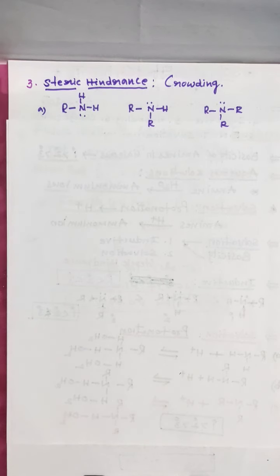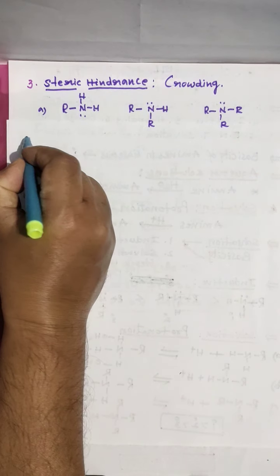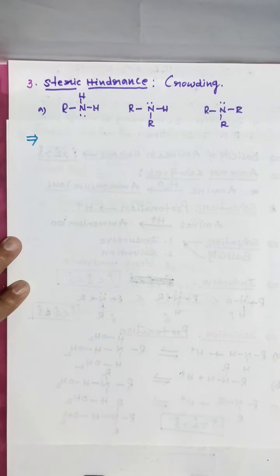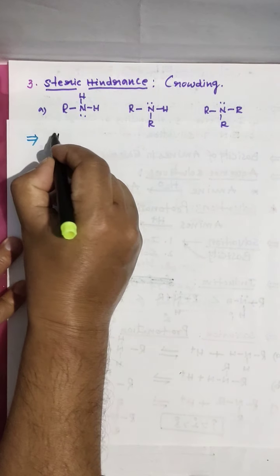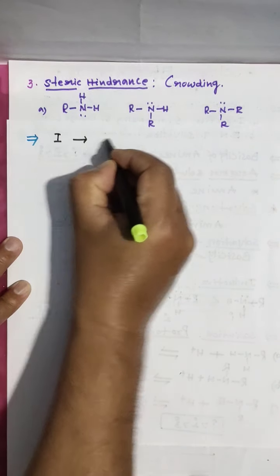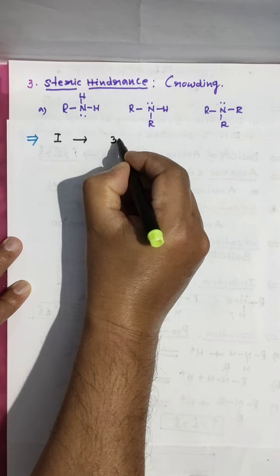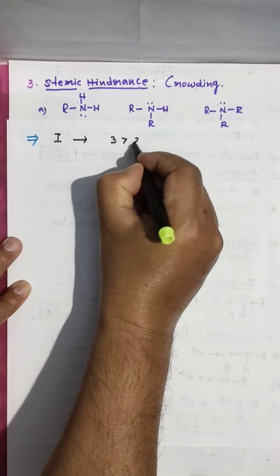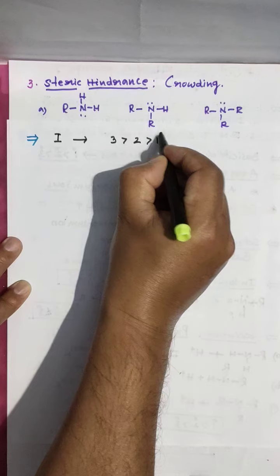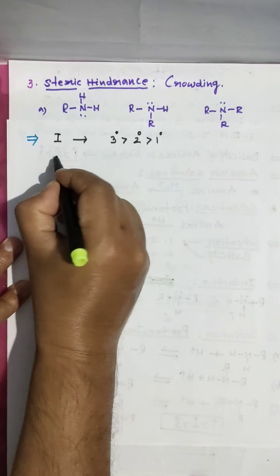So based on this, what did we get? Finally, due to inductive effect, 3 greater than 2 greater than 1. Am I right?